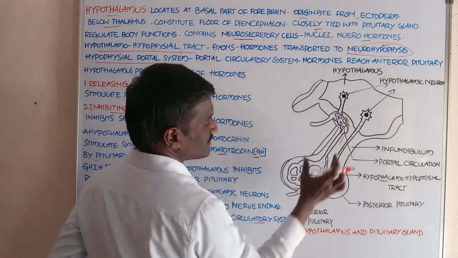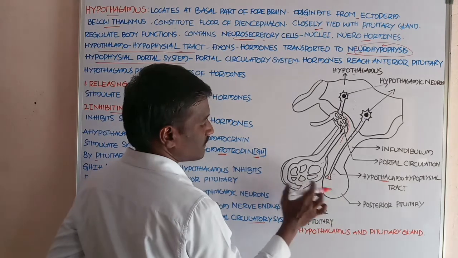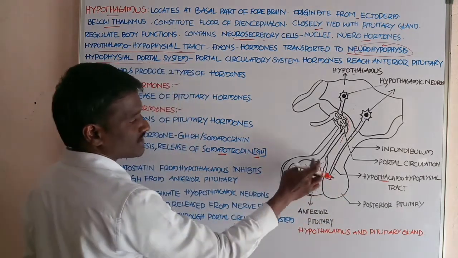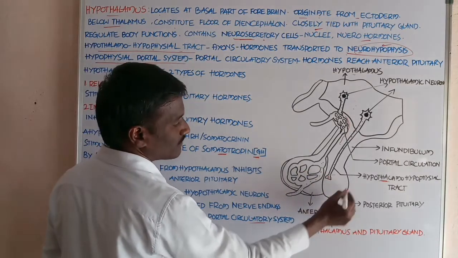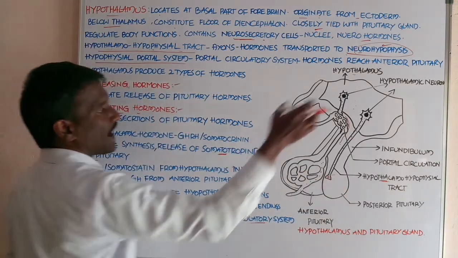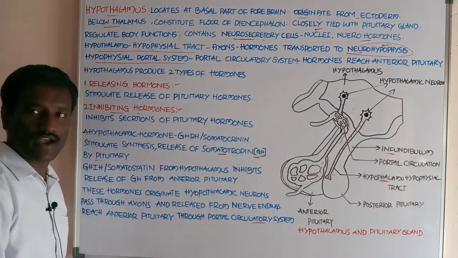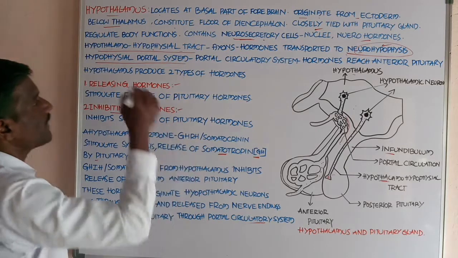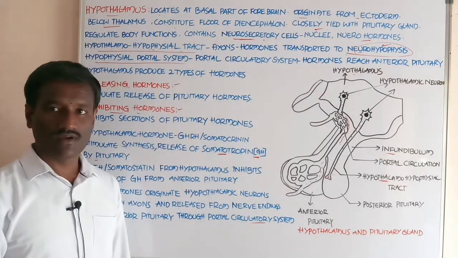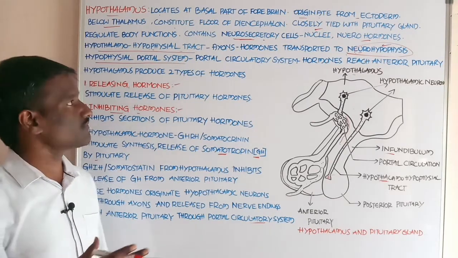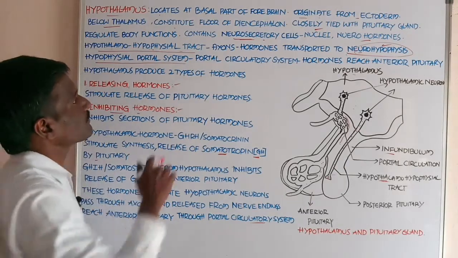Students, the hypothalamus is connected with the pituitary gland. The pituitary gland is divided into two parts: the anterior pituitary and the posterior pituitary. The hypothalamus is connected to the pituitary gland by the infundibulum. Next, the hypothalamus regulates body functions.